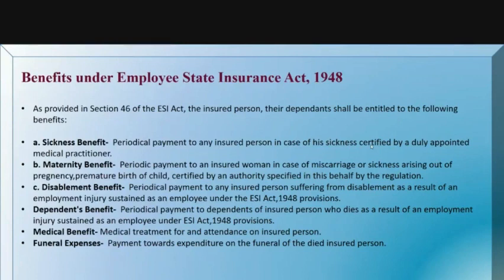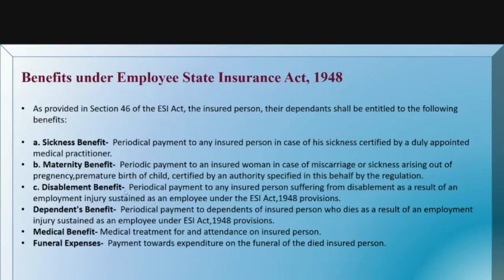So this is the sickness benefit, and the maternity benefit is periodic payment to an insured woman in case of miscarriage or sickness arising out of pregnancy, or premature birth of child, certified by an authority specified in this behalf by the regulation. So this is the maternity benefit that women can enjoy.